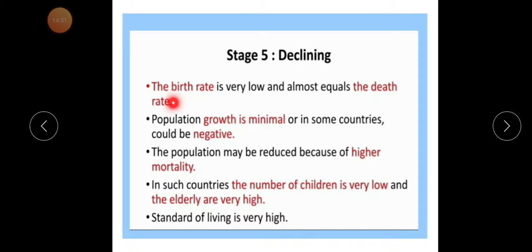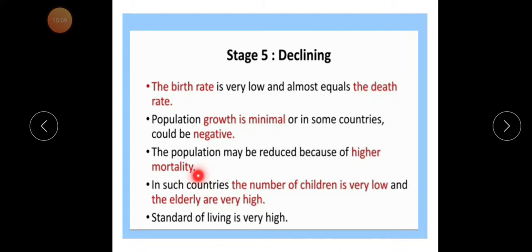Now the declining stage. The birth rate is very low and almost equal to the death rate. Population growth is minimal, and in some countries could be negative, as the birth rate drops below the death rate. That's why negative growth is there, and the population may be reduced.